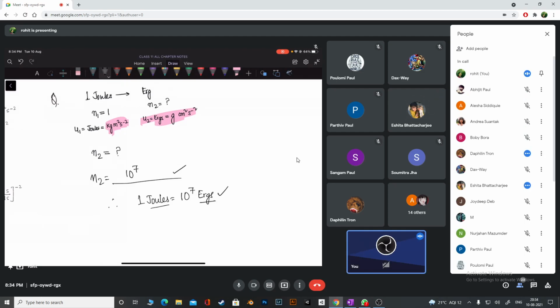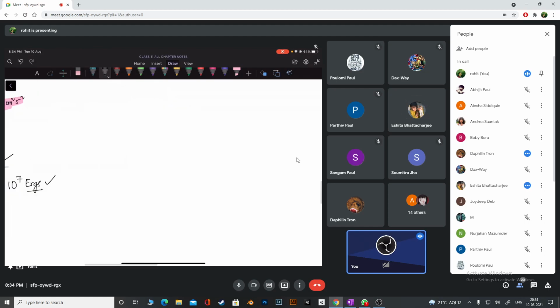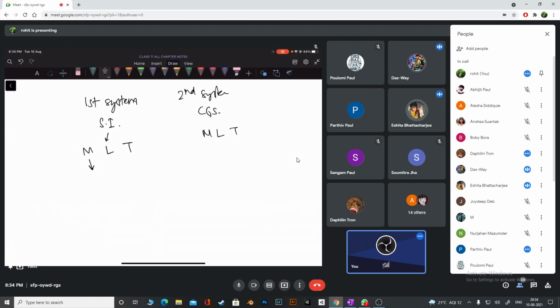Okay, next let's do a different type, but you have to understand it. What are they asking and what we have to do? See, our first system is the SI system. Our second system is the CGS system, you already know. Unit of mass, length and time. What is the unit of mass in our first system? 1 kg. Length, 1 meter. Time, 1 second.